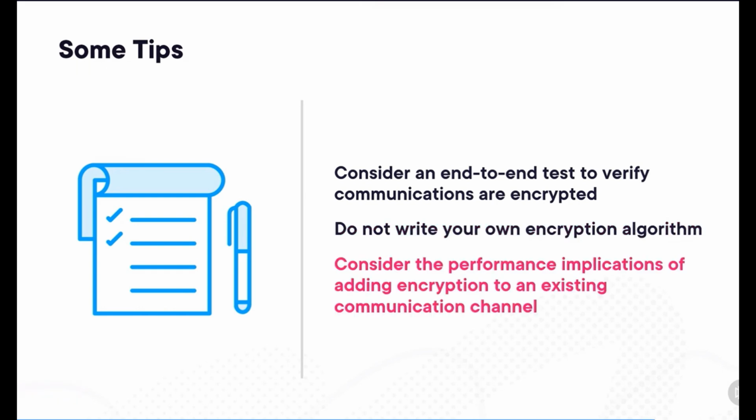Now, if you're going to apply encryption to an existing architecture, make sure you consider the performance implications of adding that encryption to an existing communication channel. Encryption, and in particular asymmetric encryption, requires a lot of CPU or GPU power, so make sure your server has that available before releasing this to production. I hope this gives you some pointers on how to get started with encrypting the communications from and to your applications. Now please join me in the next lesson, where we will wrap this course up.